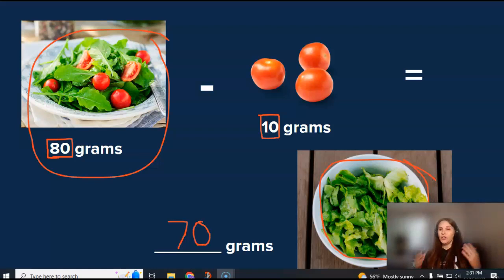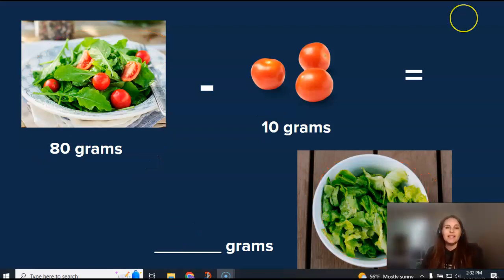Now, did I create any new foods? No. Did I destroy the cherry tomatoes and make them disappear? No. I just separated them. Okay, so sometimes we're going to separate matter or separate mixtures or even do some things where chemical reactions might be separated. But in the end, we're not creating anything new and we're not destroying anything or making it disappear. We're just moving the molecules or the pieces around. That's the whole idea of the law of conservation of mass.